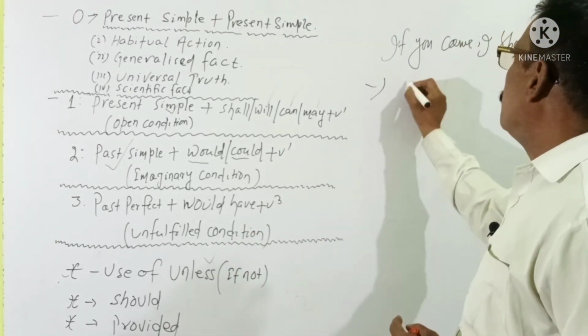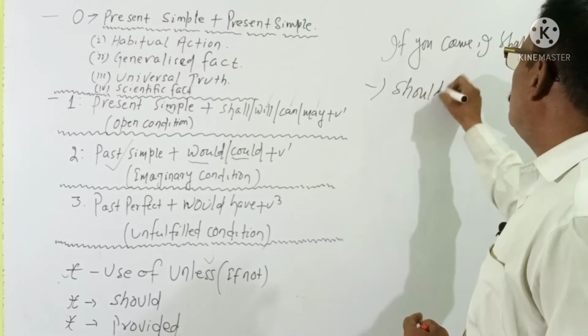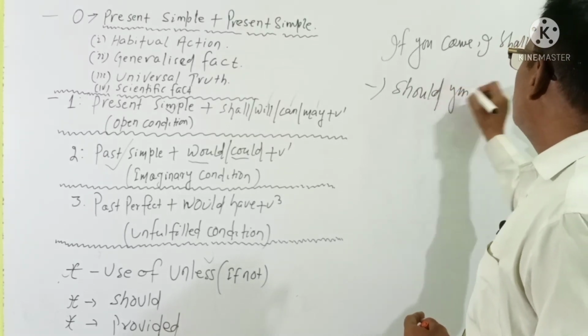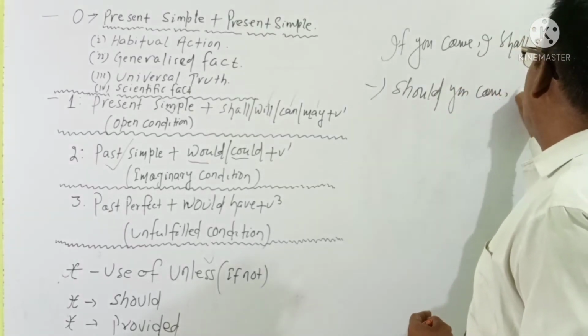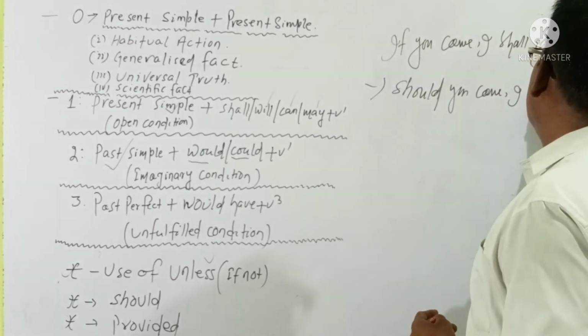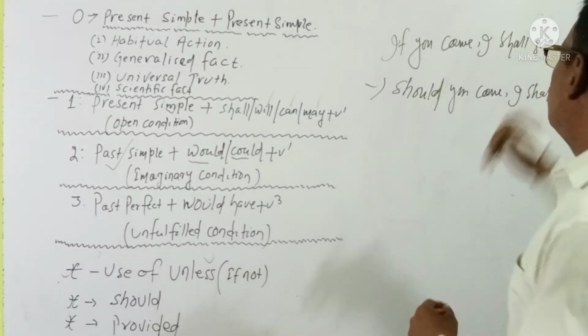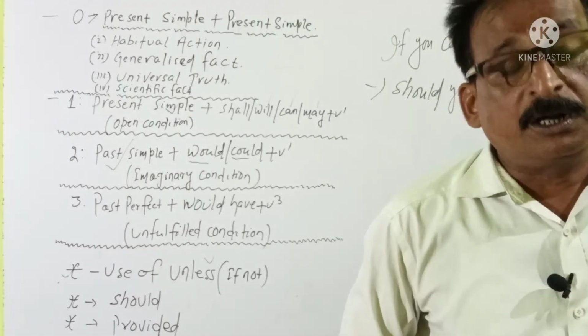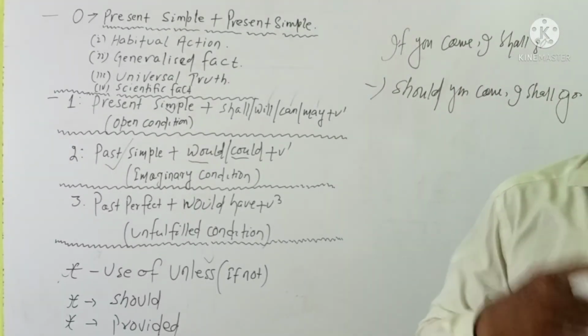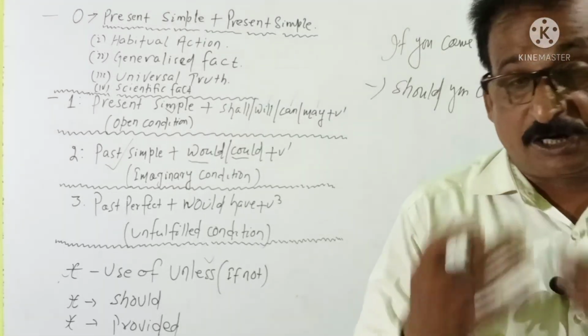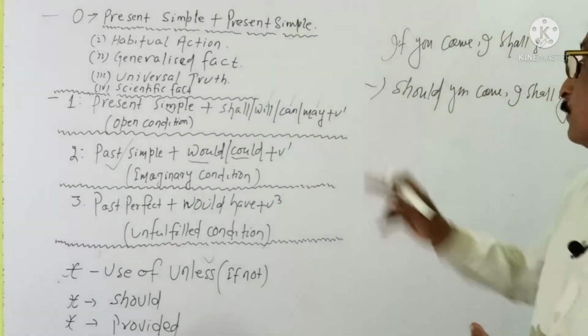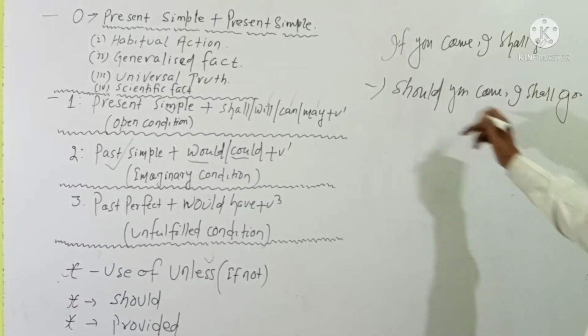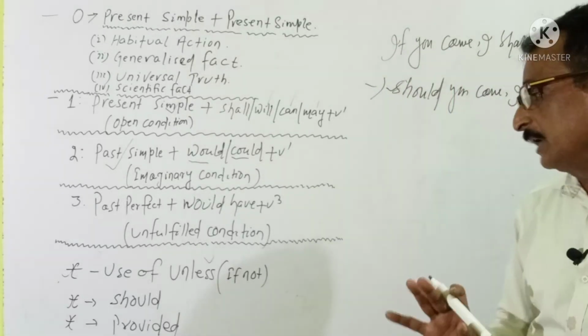How? You just see. Should you come, I shall go. If you come, this is open condition, I shall go. Or we can also take an alternative structure using should. Should you come, I shall go. This is also conditional clause, right?